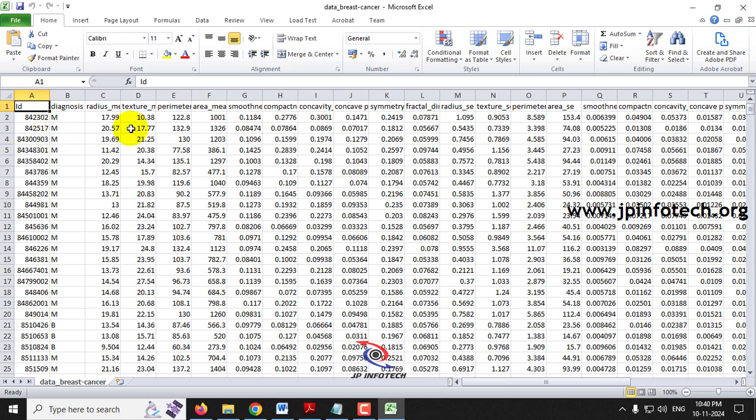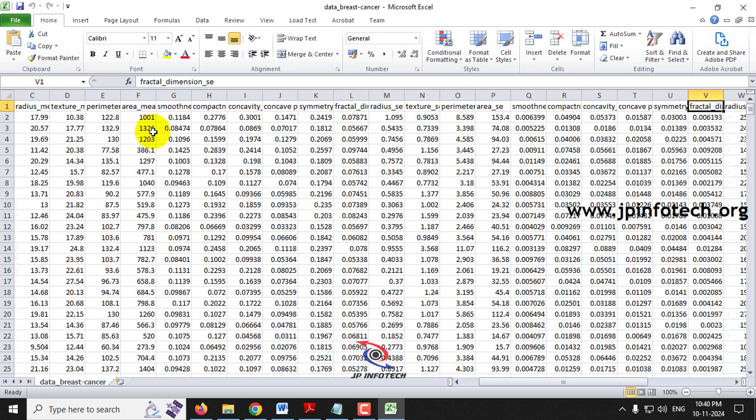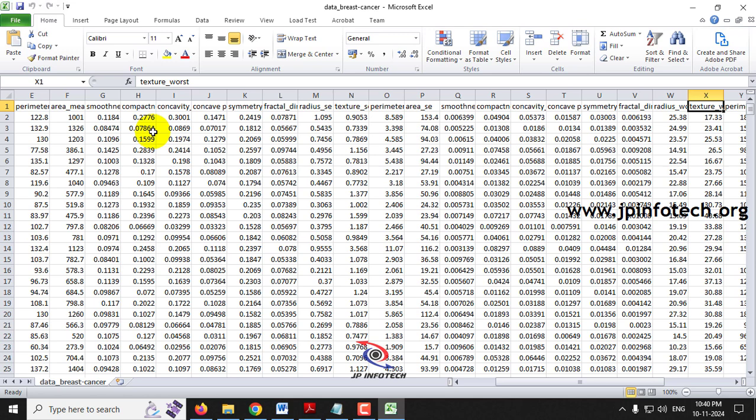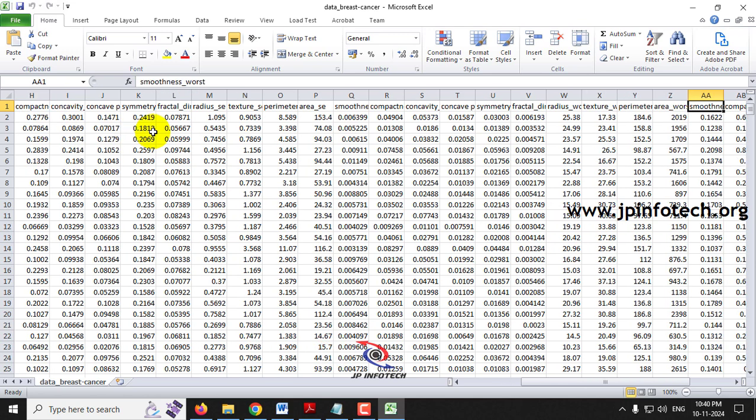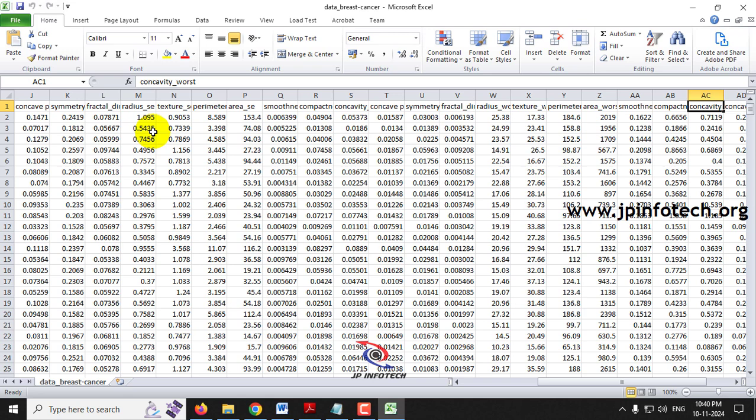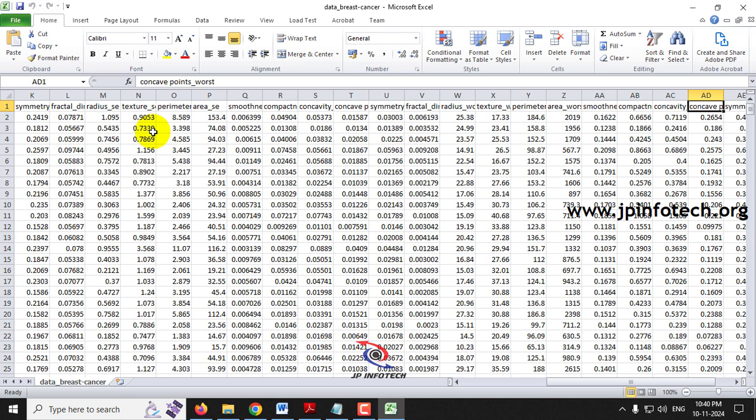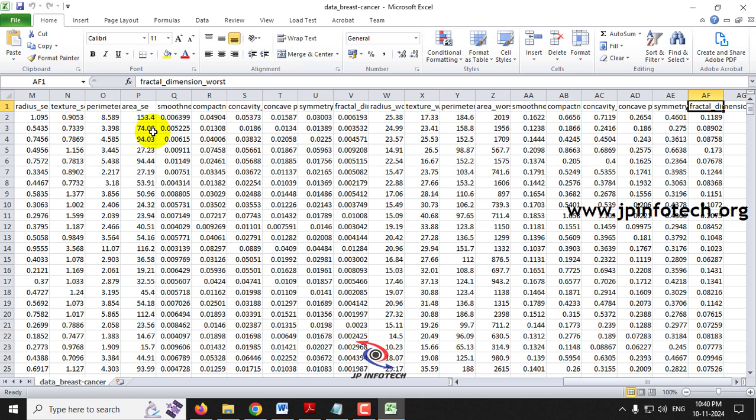Here you can see the features like ID, diagnosis, radius mean, texture mean, perimeter mean, area mean, smoothness mean, compactness mean, concavity mean, concave point mean, symmetry mean, fractal dimension mean, radius, texture, perimeter, area, smoothness, compactness, concavity, concave point, symmetry, fractal dimension, radius worst, texture worst, perimeter worst, area worst, smoothness worst, compactness worst, concavity worst, concave point worst, symmetry worst, fractal dimension worst.